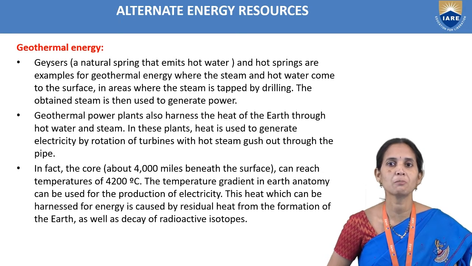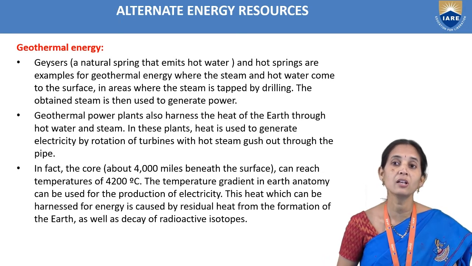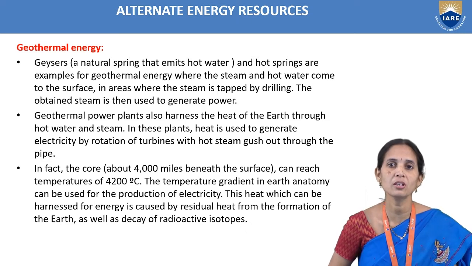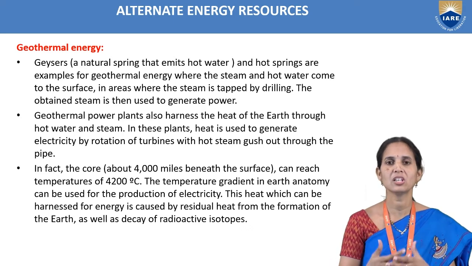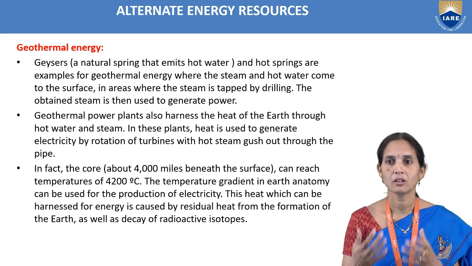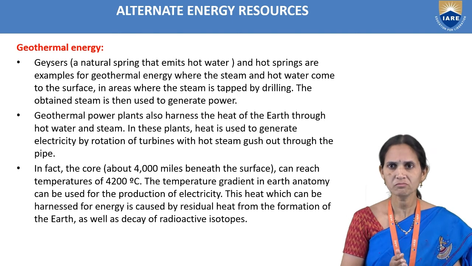So this heat which can be harnessed for energy is caused by residual heat from the formation of the earth, as well as decay of radioactive isotopes. How can the temperature be 4,200 degrees centigrade under the earth?